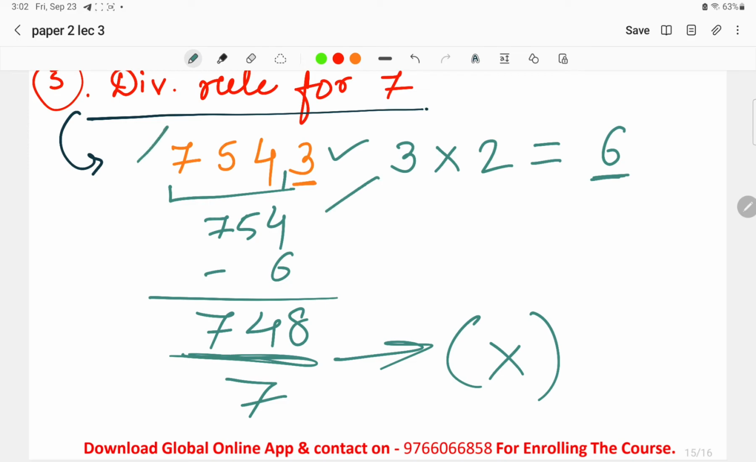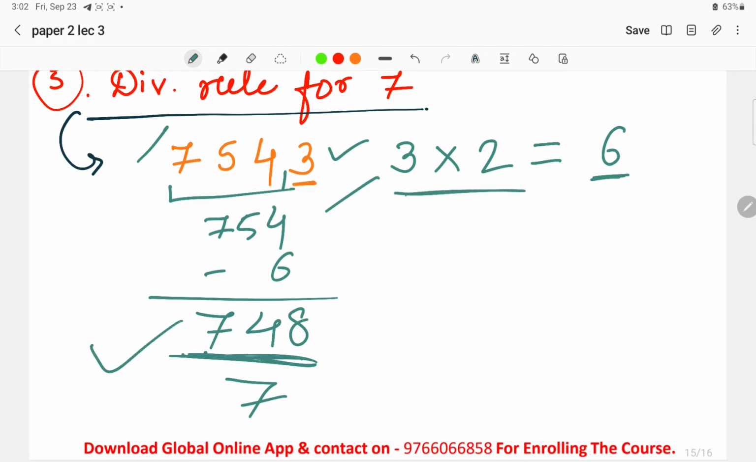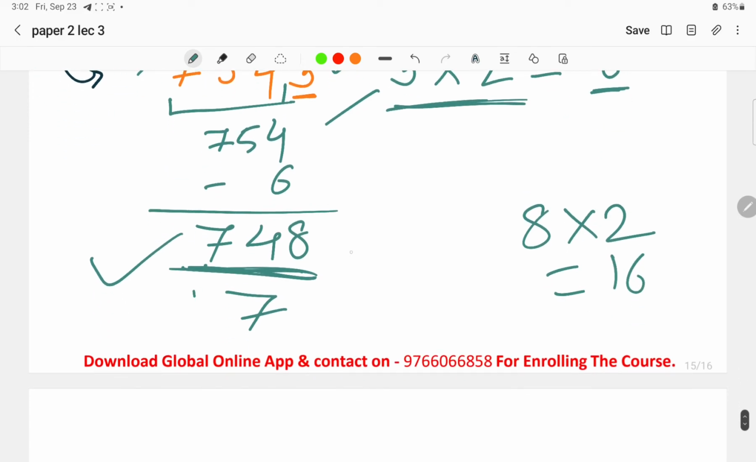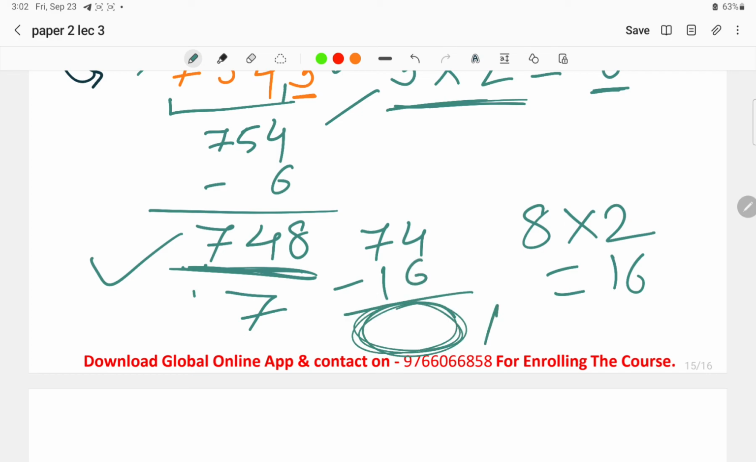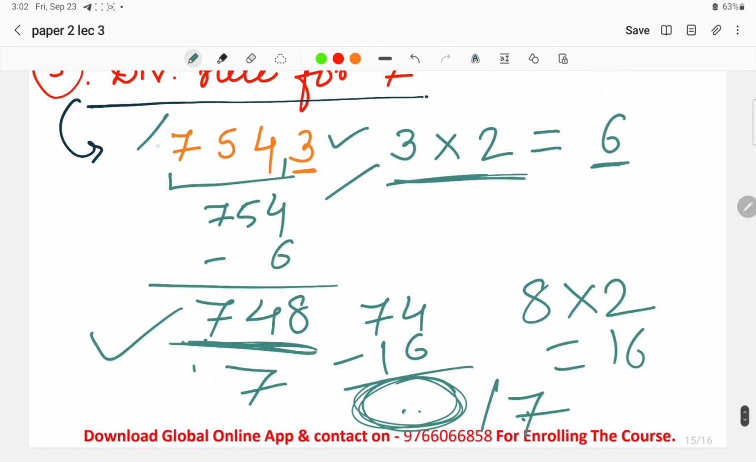To continue, if you are not able to do 748 divided by 7, if you are not able to solve this division also, continue this process again. First step, take the last digit and multiply it by 2. 8 2s are 16. Whatever number is left, 74, subtract 16 from it. Whatever subtraction comes, divide by 7 again. If this number is divisible by 7, then the original number is also divisible.